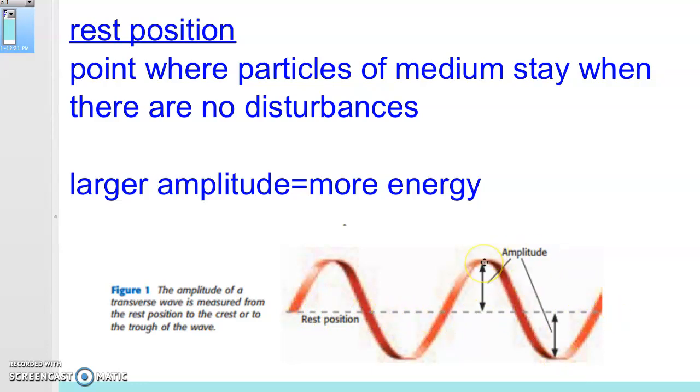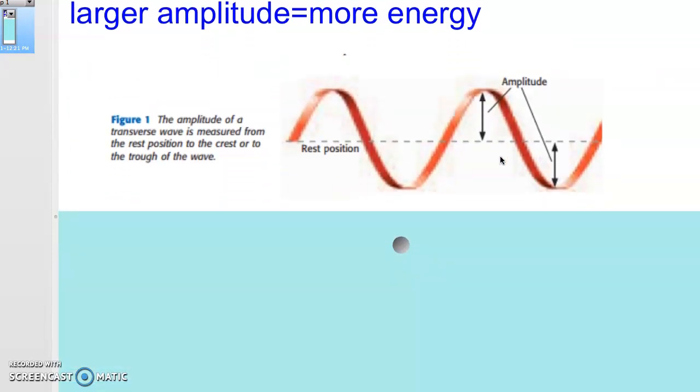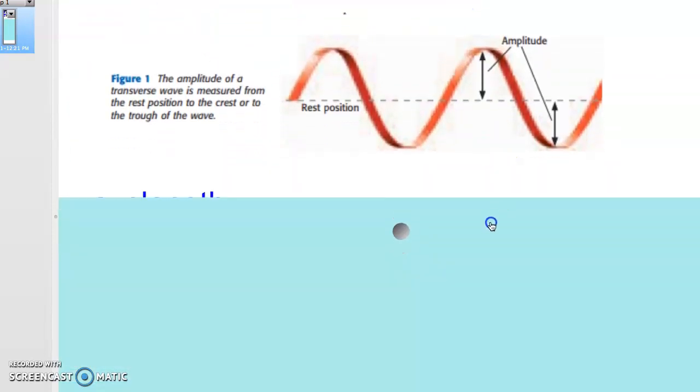So we measure amplitude. So the farthest away that it can get from the rest position, right here where these arrows are, and then down here where these arrows are. We could do it here and here, and we could also do it here and here. So it says the amplitude of a transverse wave is measured from the rest position to the crest or from the rest position to the trough. So that might be part of what you drew in your notebook.